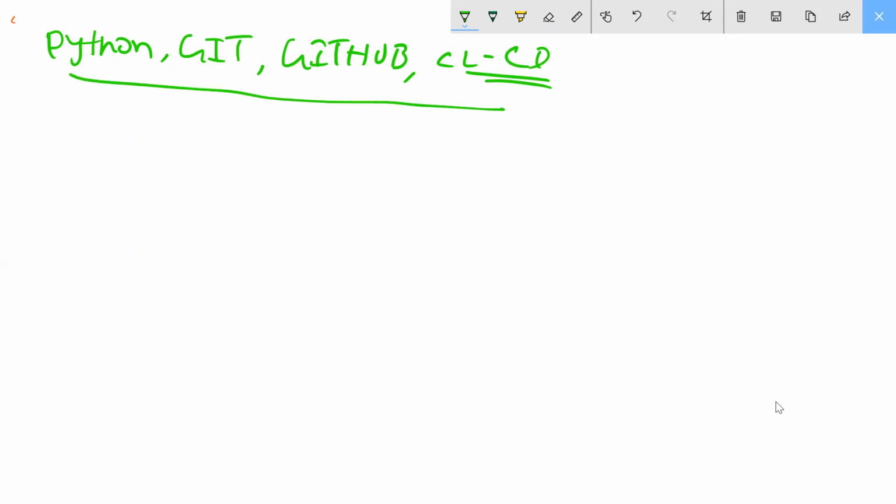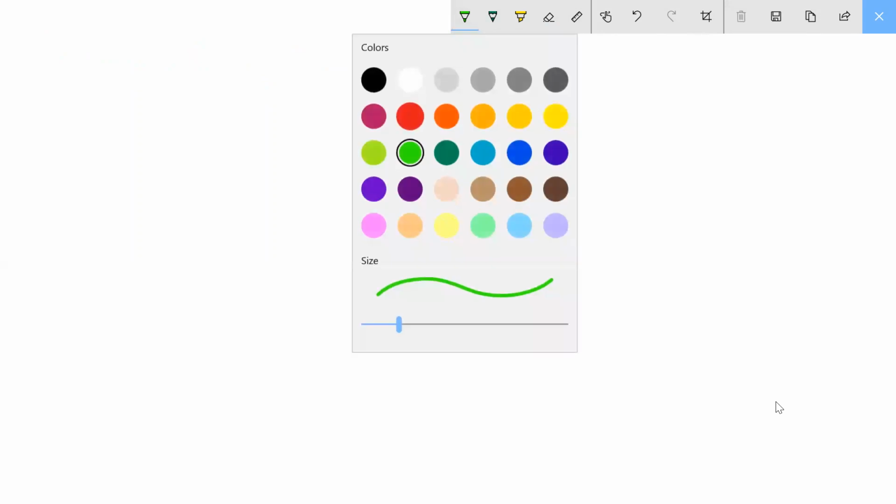First we will come to Python. Python for network programmability. Understood? Let me write this point. Python for network programmability.